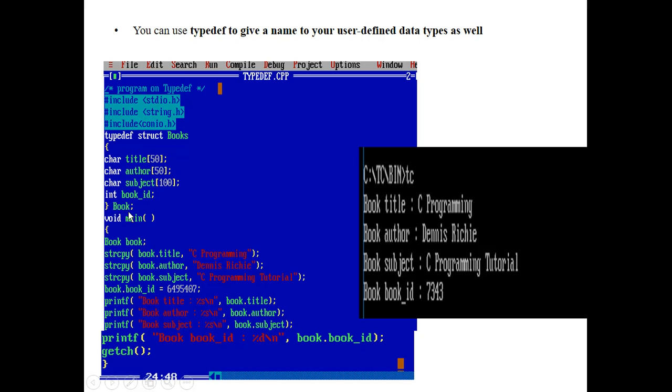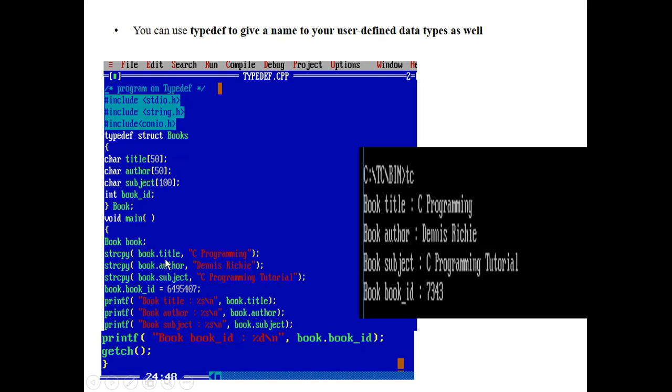Next, here I have taken a typedef name called book. Next, I have written the main method, and here by using this book I have created an instance, a new variable of the book type. By using this Typedef keyword I have created a new data type. This is the new data type of structure, and by using this Typedef name I have created an instance of it. Now by using this instance I am accessing the members of that Typedef structure.